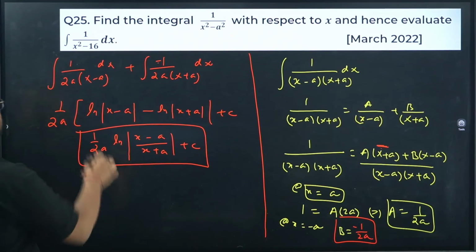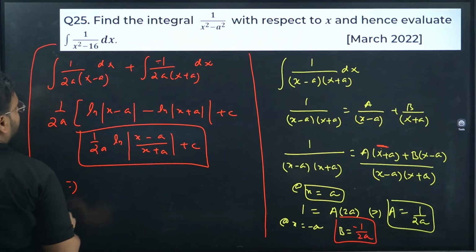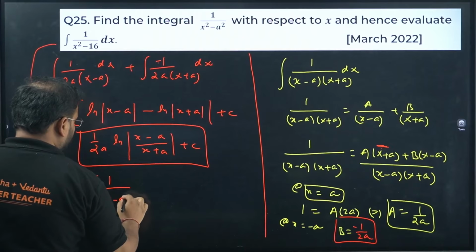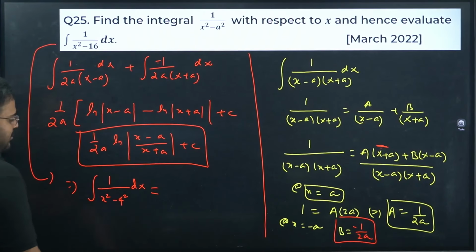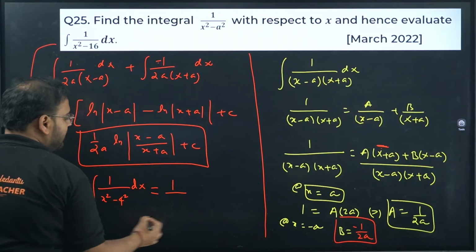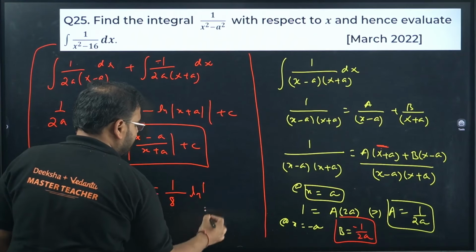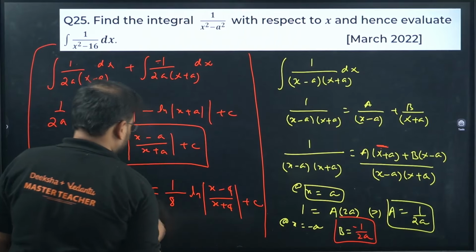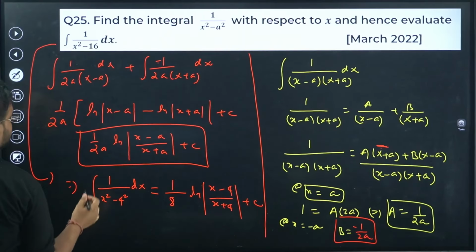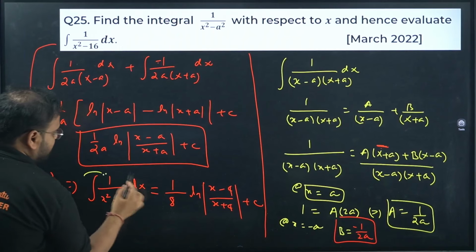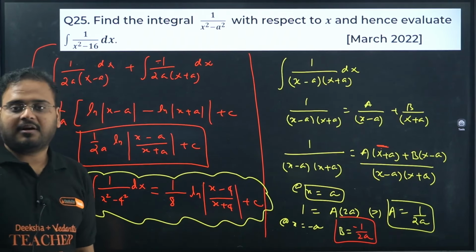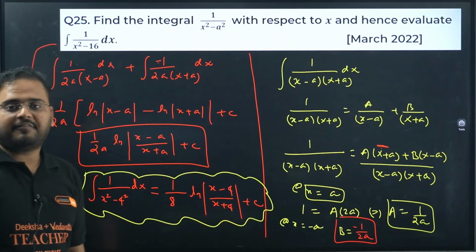Plus c. So for the second part, this will be given as, in this case, integration of 1 upon x square minus 4 square dx is there. So you'll have 1 by 2 into a, that will be 8, ln of x minus 4 upon x plus 4 plus c. This is your answer. This right is your second part's answer. A 5 marker. Please check.